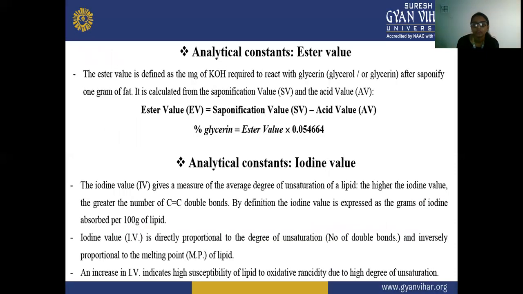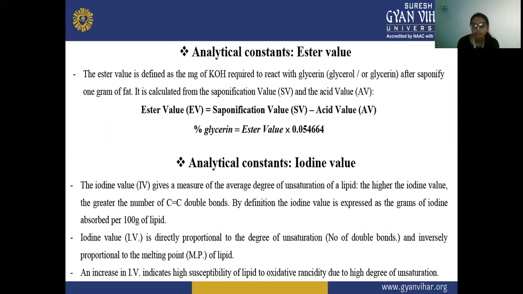Next is your analytical constant, that is your ester value. The ester value is defined as the milligrams of KOH required to react with glycerol or glycerine after saponifying 1 gram of fat. So it is calculated from the saponification value and the acid value.